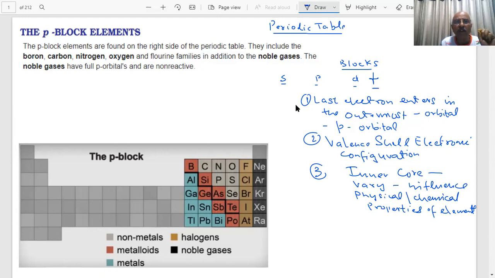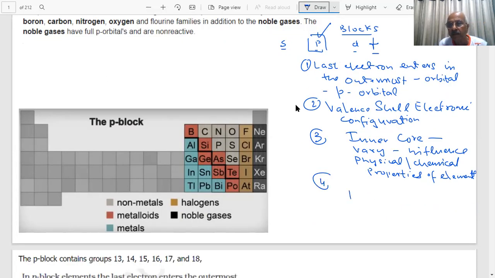Now when I write p block element, it means the last electron is entering into the p orbital. How many p orbitals are there? Six? No, only three p orbitals are there: px, py, pz.